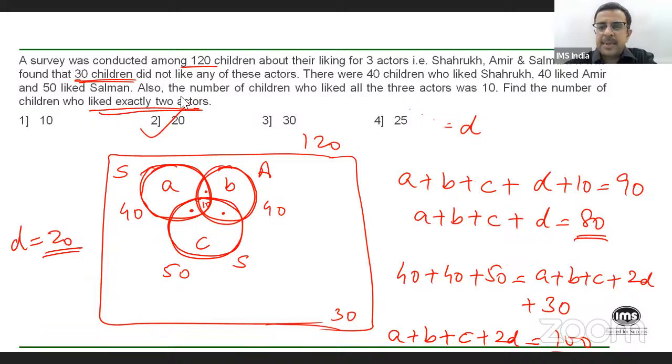Okay, somebody is asking me to repeat the last part. The last part is very simple, right? I hope you understood the two equations that were formed. I've just subtracted the two equations. So A plus B plus C plus D was 80 and A plus B plus C plus 2D was 100. When I subtract, A and A, B and B, C and C will cancel out. 2D minus D will give you D and 100 minus 80 will give you 20. So that D is 20. And what is that D? That D is the summation of the three dots, which are the three areas representing children who like exactly two actors, which is what the question is asking. So that works out to be 20.